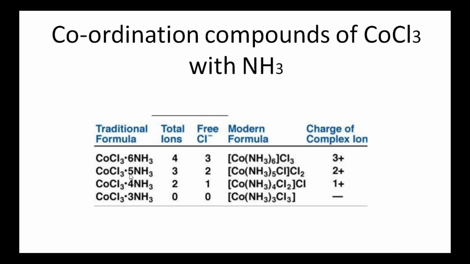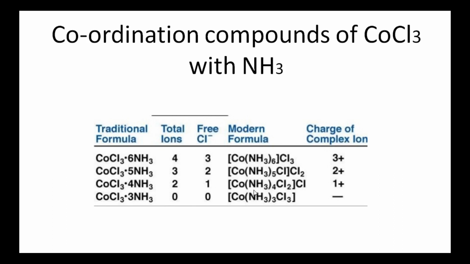Next example is CoCl3·5NH3. The total ions formed for this molecule is 3. In this, the ionizable chloride ions are 2. Since here only 5 ammonia molecules are there, to satisfy the 6 secondary valencies, one chlorine atom goes inside. So there are only 2 outside. Only these 2 are ionized. The charge on the complex is +2. Next example is CoCl3·4NH3. In this, the total ions formed are 2. Number of ionizable chloride ions is 1.